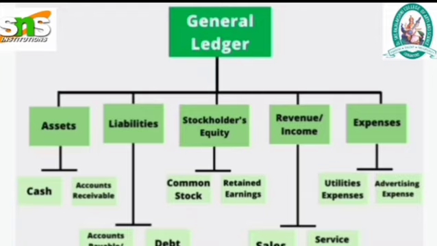The first is asset. Assets include cash and accounts receivable. Liabilities include accounts payable, purchases and debt. Stockholders' equity includes common stock and retained earnings. Revenue or income has sales and service revenues. Expenses include utilities expenses and advertising expenses. Utilities expenses are the costs incurred when the product is made. The advertising expenses are related to promotion, such as ads through TV shows, events in the malls, etc.